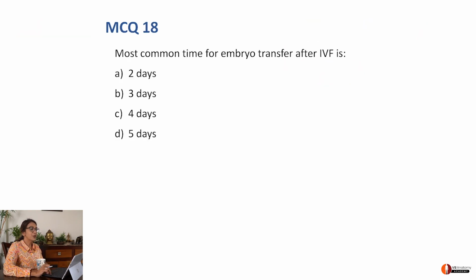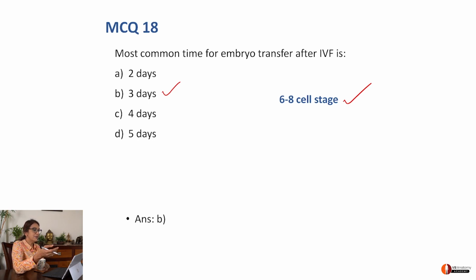Let's now go to MCQ 18. Most common time for embryo transfer after IVF. Students, this may not be asked to a first MBBS student. It goes for the third year students. In IVF, usually the zygote is about 6 to 8 cell stage, which is day 3. So on day 3, when it is 6 to 8 cell stage, you're going to transfer the embryo. That is why option B is the correct option.